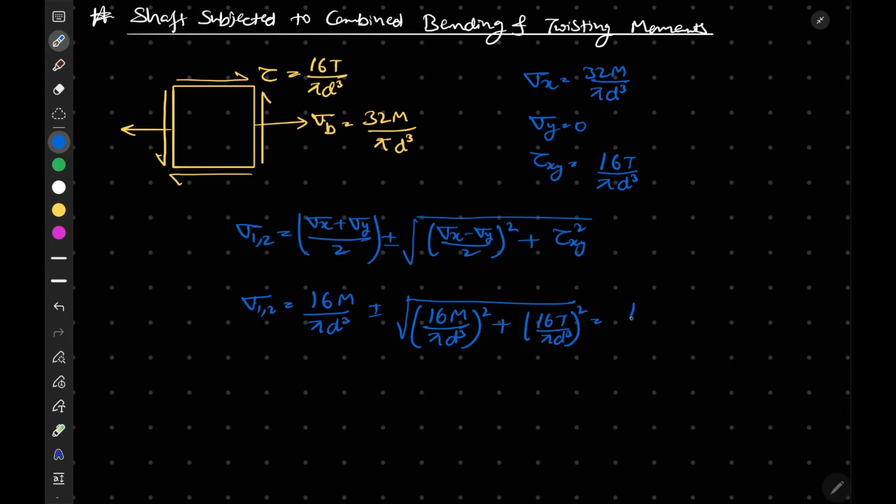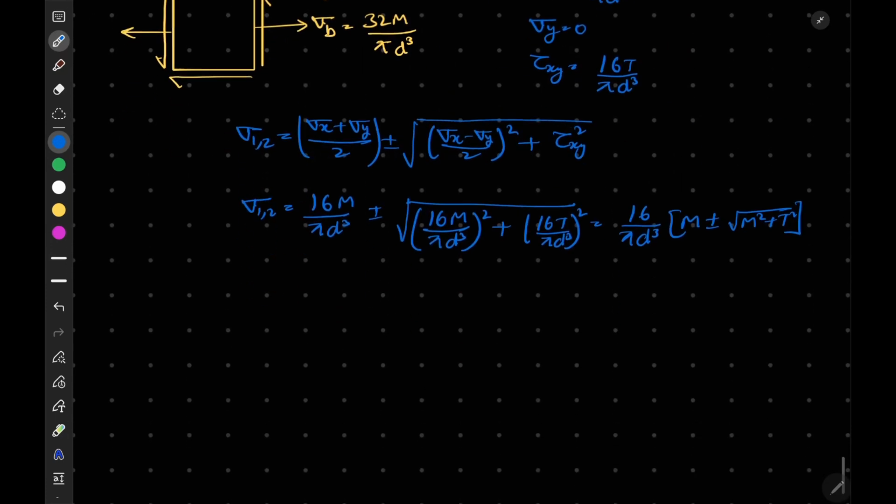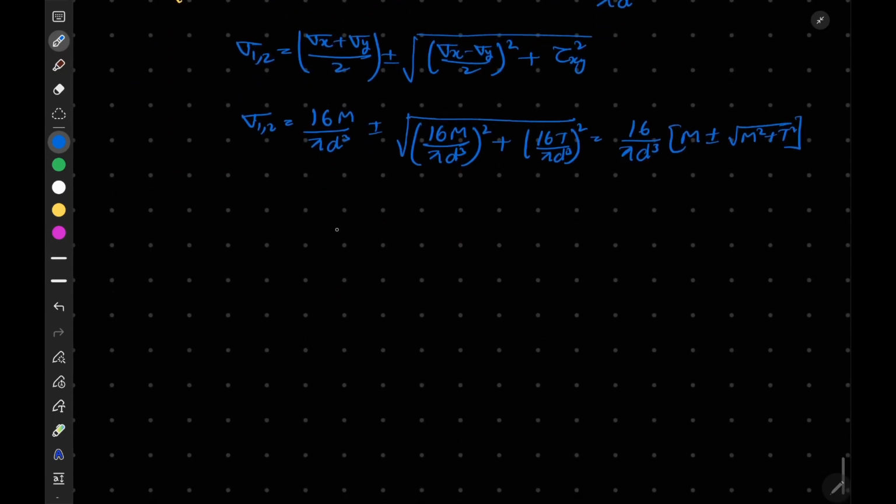So we can write it as 16 by pi d cube times M plus minus square root of M square plus T square.